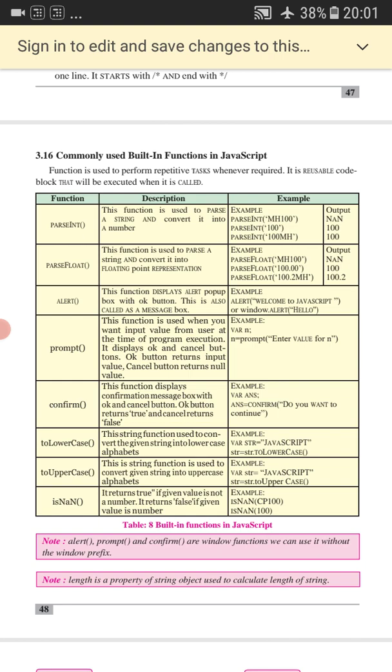Another real life example of prompt is when you make payments and you get an OTP. This is another example of it.